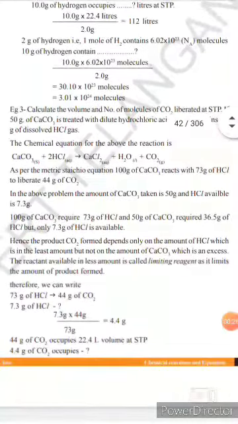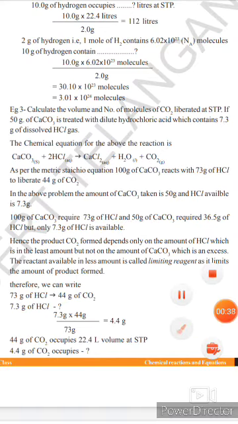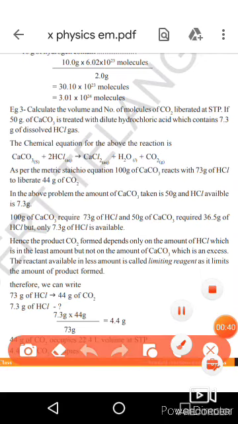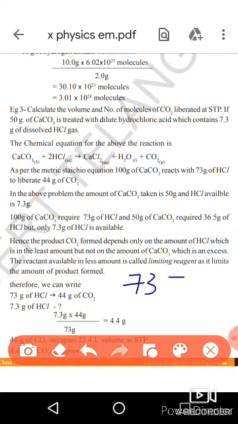So we should take the HCl amount. According to stoichiometry, 100 grams of CaCO3 reacts with 73 grams of HCl to liberate 44 grams of CO2. I will give one simple trick. 73 grams of HCl gives 44 grams of CO2.